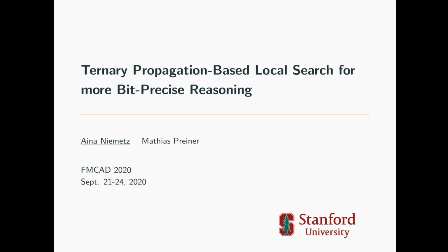In this talk, I'm going to present an SMT procedure for bit-precise reasoning based on ternary propagation-based local search. Our procedure is a generalization of the recent local search approach with respect to constant bits, that is, bits that can be simplified to constant values. This is joint work with Matthias Preiner.